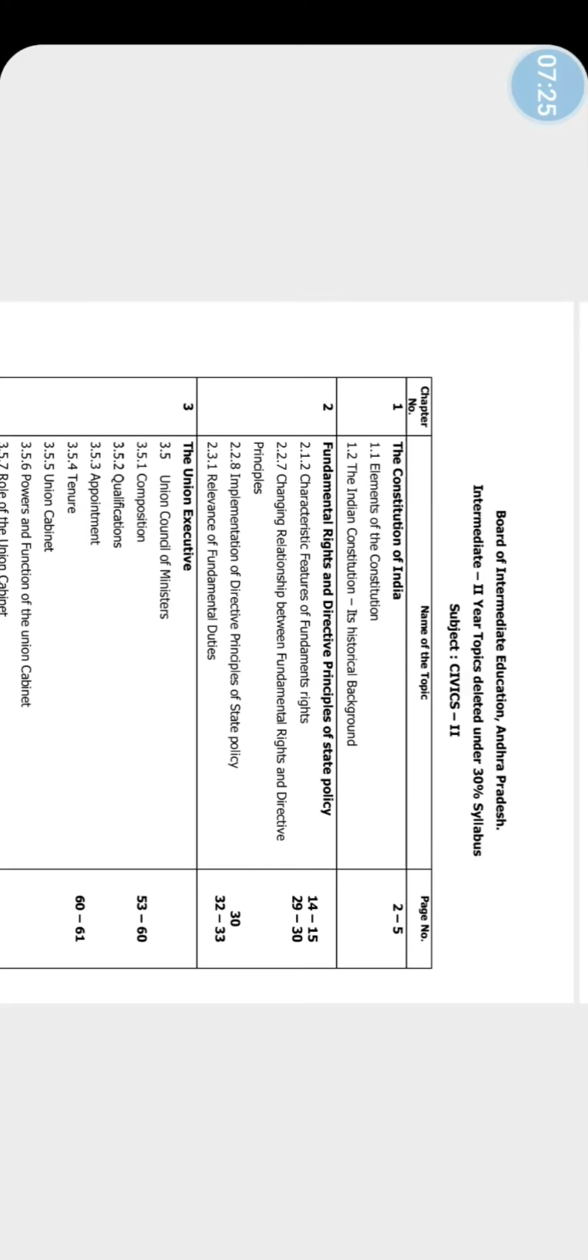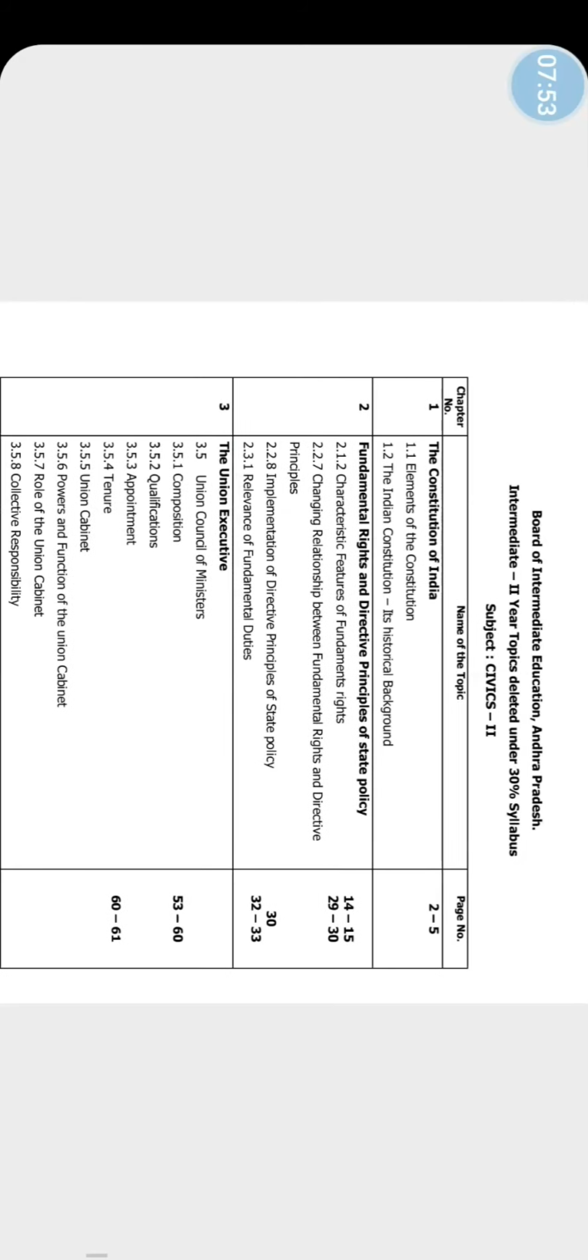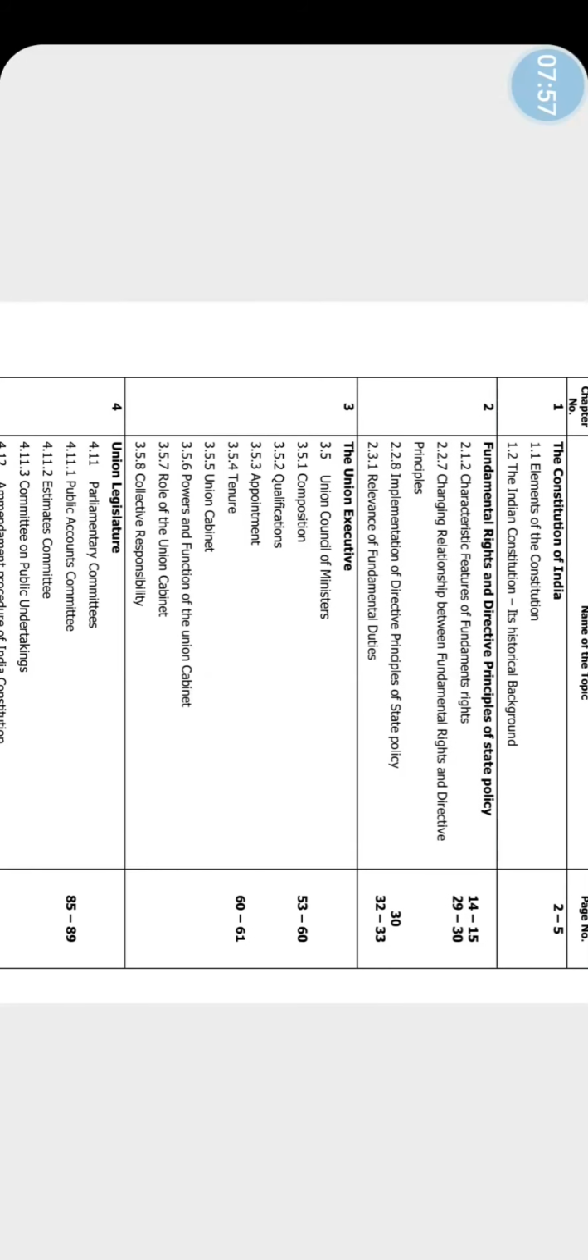Next, 2, fundamental rights and directive principles of state policy. Characteristic features of fundamental rights, changing relationship between fundamental rights and directive principles, implementation of directive principles of state policy, relevance of fundamental duties. The Union Executive, the Union Council of Ministers, composition, qualifications, appointment, tenure, Union Cabinet, powers and functions of Union Cabinet, role of the Union Cabinet, collective responsibility. So, from the third chapter, we have many topics deleted from page number 53 to 60, 60, 61.